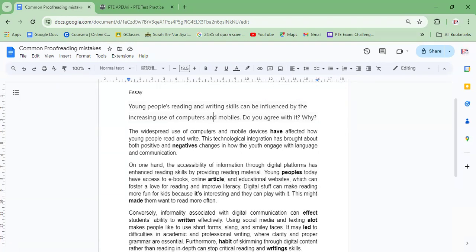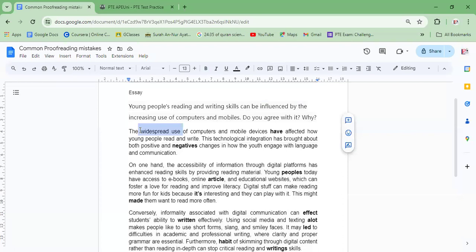So, the widespread use of computers and mobile devices have affected how young people read and write. In the given sentence, we have used the word have, and if you see the subject or noun of the sentence, that is widespread use.